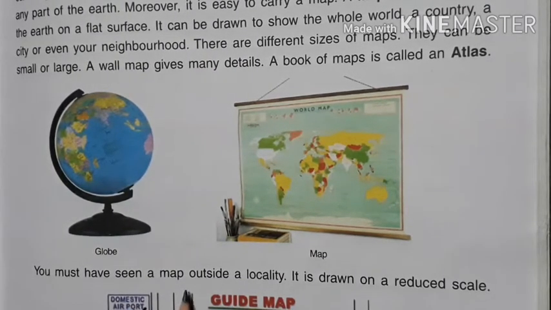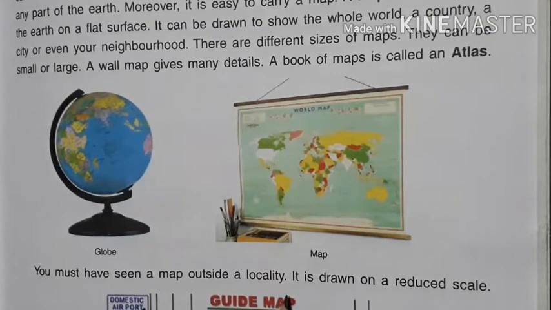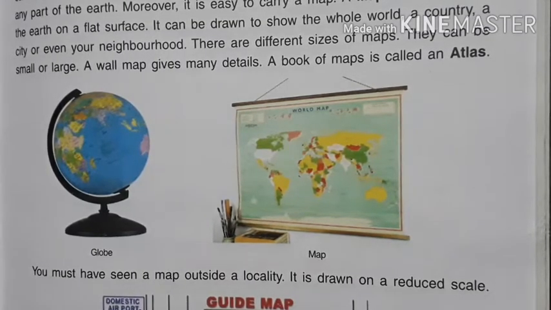You must have seen a map outside a locality. It is drawn on a reduced scale. It means we have already seen some types of maps outside our house or in our locality. Or when we travel from one place to another, we also see some types of maps on a board at the side of the road. That is known as a sketch map or a rough sketch or a rough map, drawn on a reduced scale.